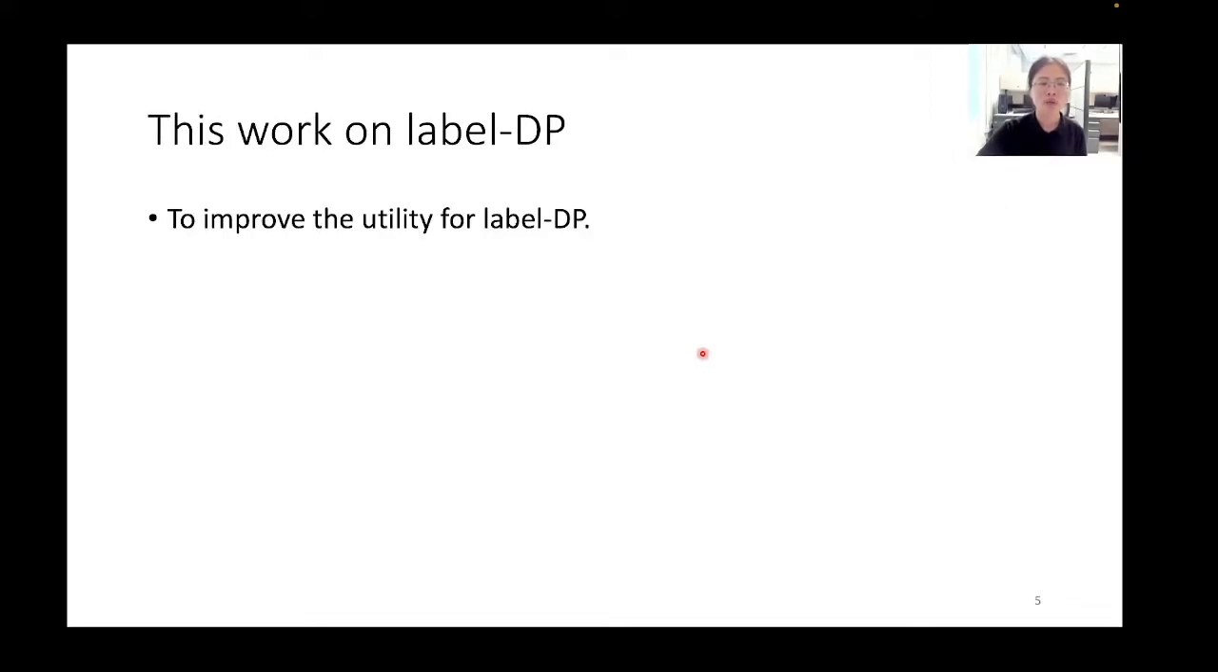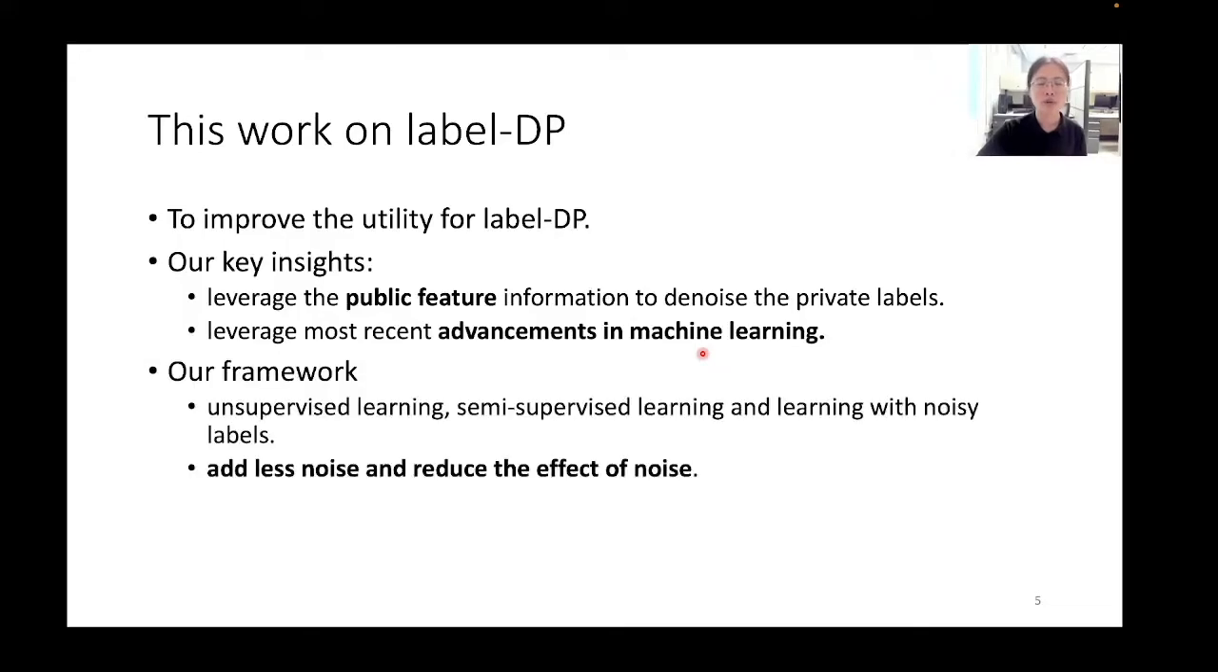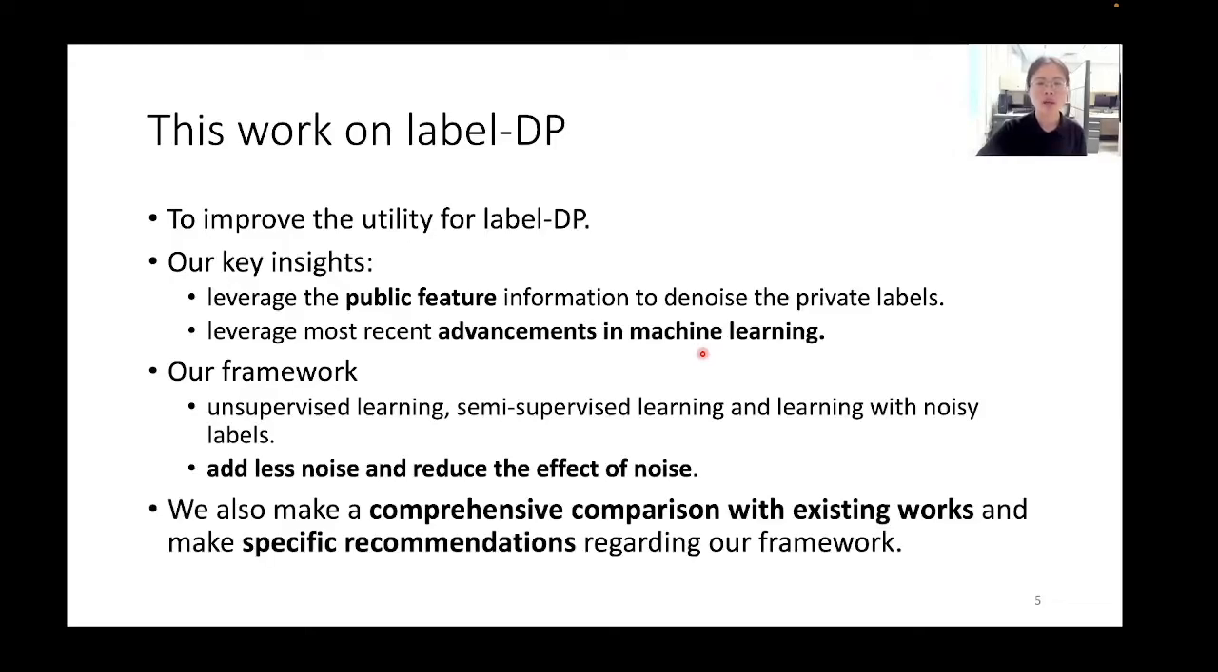Our work on label DP focuses on how to improve the utility. Specifically, our key insights are twofold. First, we can leverage the public feature information to denoise the private labels. Second, we also leverage the most recent advancements in machine learning to further improve the utility. Our framework leverages unsupervised learning, semi-supervised learning, and learning with noise techniques to add less noise and also reduce the effect of noise. Besides, we also make a comprehensive comparison with existing works and make specific recommendations regarding our framework.